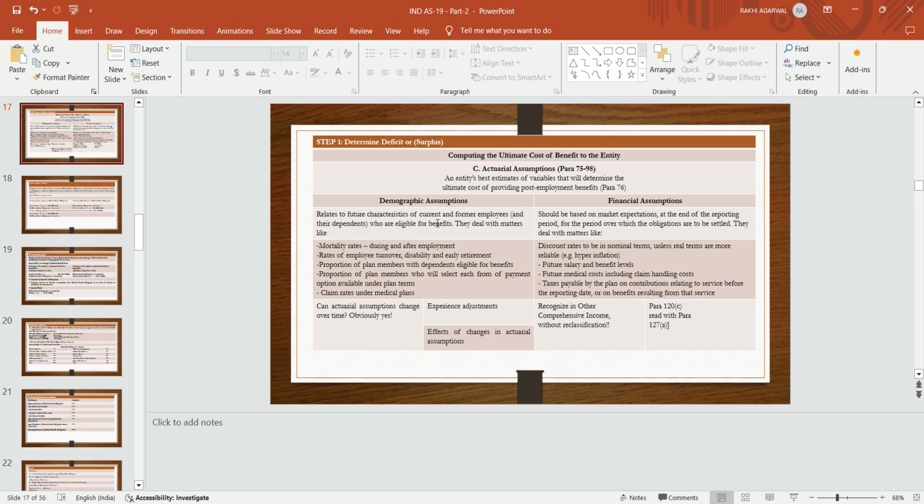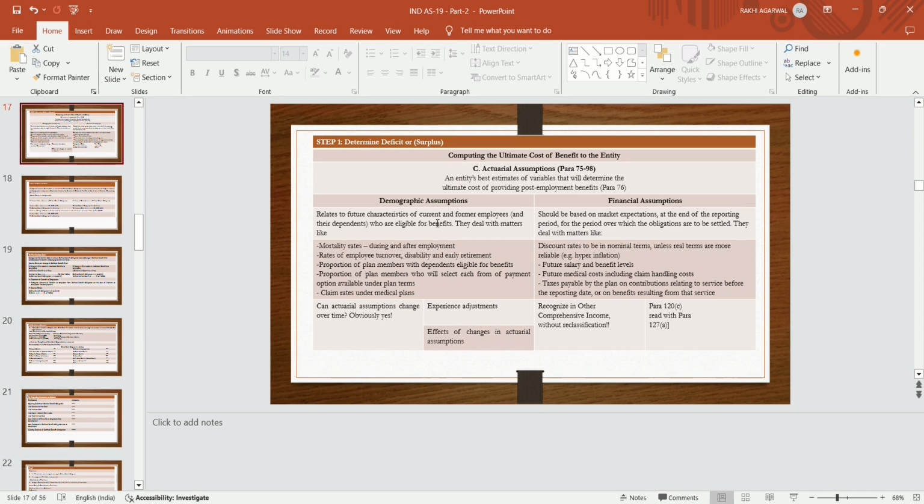They deal with the final salary of the employee, the interest rate on the employee, future salary and benefit levels, future medical cost including claims handling cost, and tax payable by the plan on contributions related to the service before the reporting date. So these are the financial assumptions.